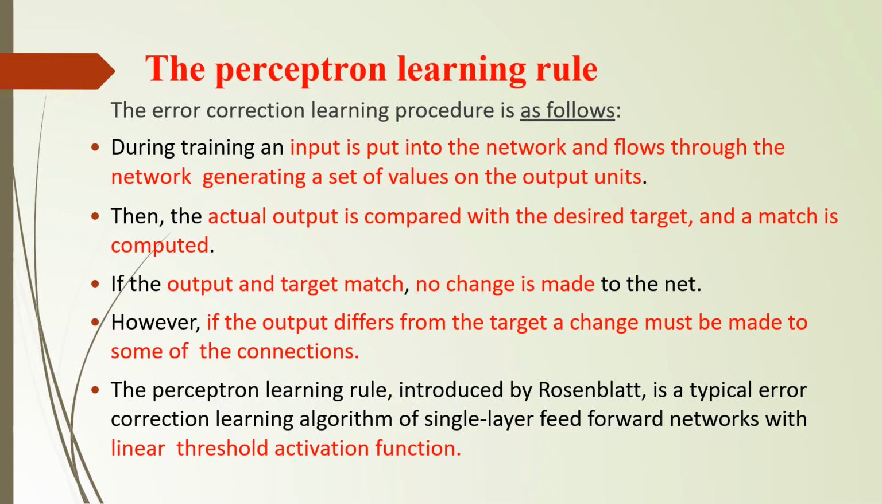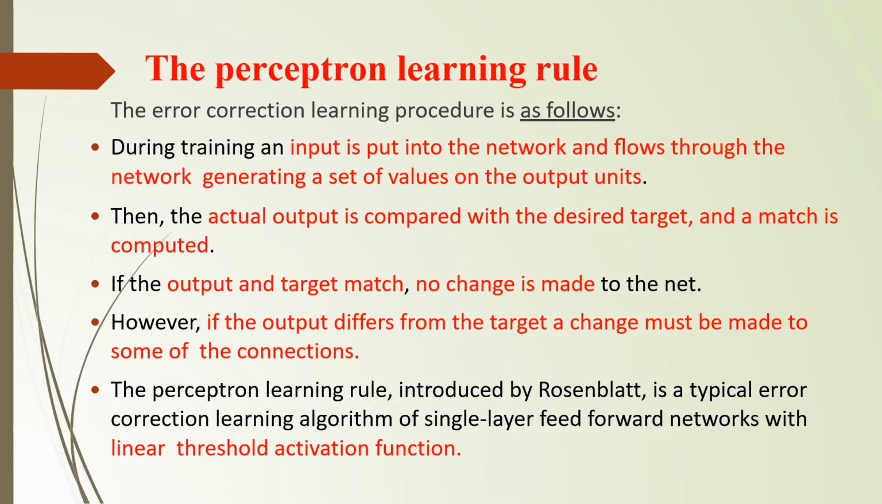So what will be the steps inside the corresponding algorithm? During the training stage of this particular perceptron, an input is put into the network and flows through the network, generating a set of values on the output units. So during the training phase, an input is put into the network and moves through the network. It produces a set of values on the output units.